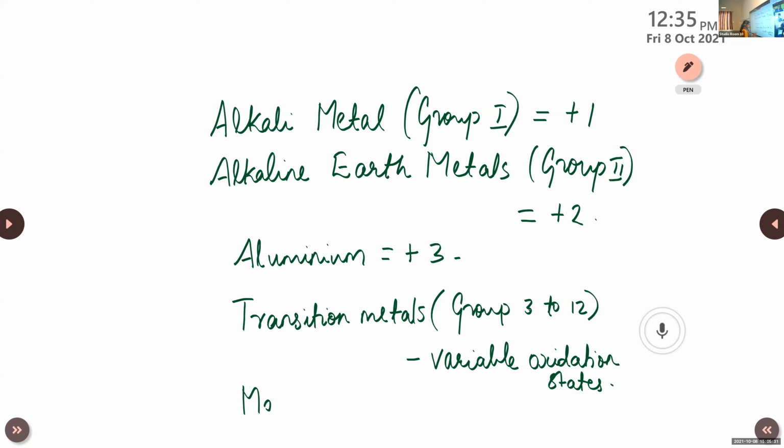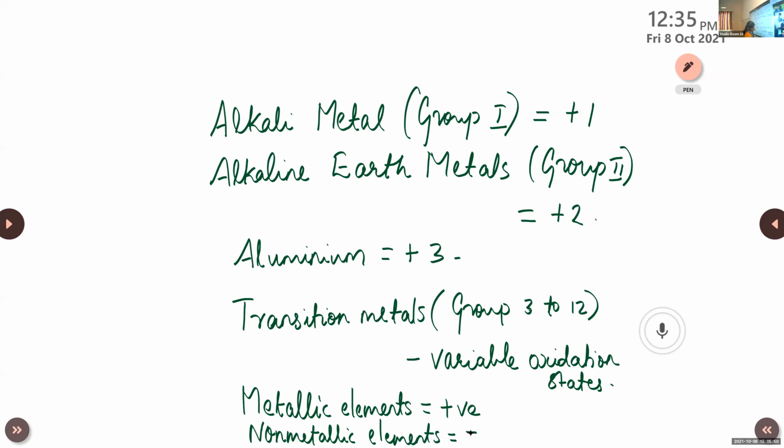Then metallic elements generally have a positive oxidation number or oxidation state, and non-metallic elements generally have a negative oxidation state. But there will be certain exceptions.